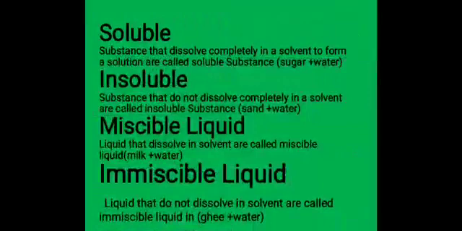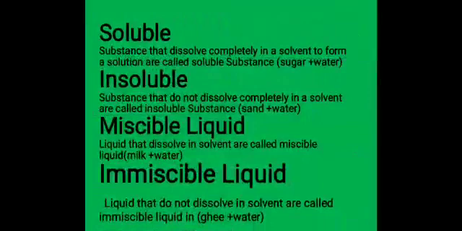Then an insoluble substance means a substance that does not dissolve completely in a solvent or in water. Sand cannot dissolve in the water. That's why we can say sand is an insoluble substance. Whatever substance cannot dissolve in the water is called an insoluble substance. Here I am talking about solid substances, which can dissolve and which cannot dissolve.